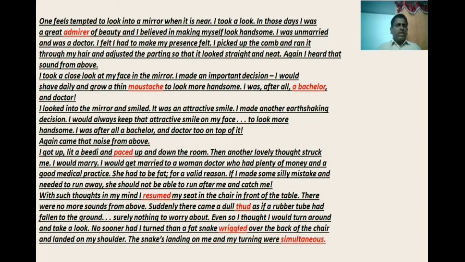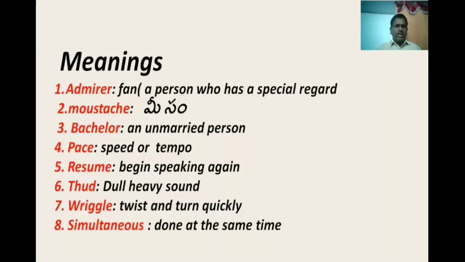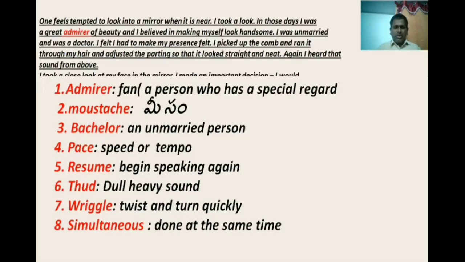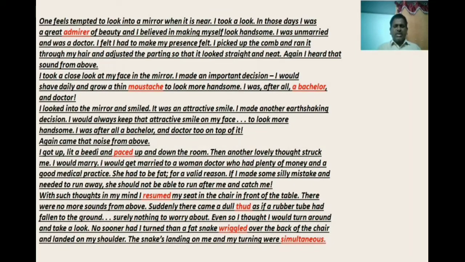There were no more sounds from above. No sound from above, no hissing sound was coming. Suddenly there came a dull thud as if a rubber tube had fallen to the ground. There was a dull thud sound. Thud, let us see the meaning of the word thud here. Thud means a dull, heavy sound. Okay, now let us go again to the paragraph. There was a thud sound as if a rubber tube full of air had fallen to the ground from above. Surely nothing to worry about actually.